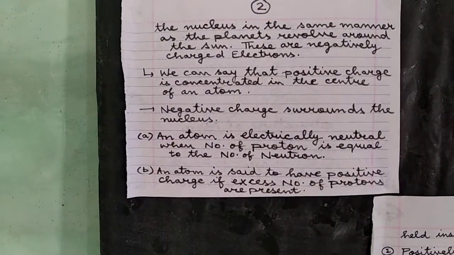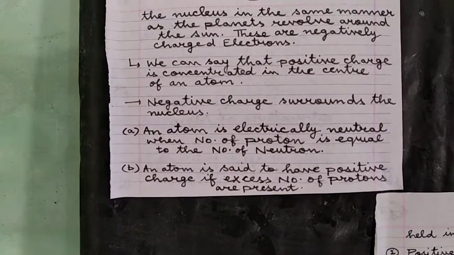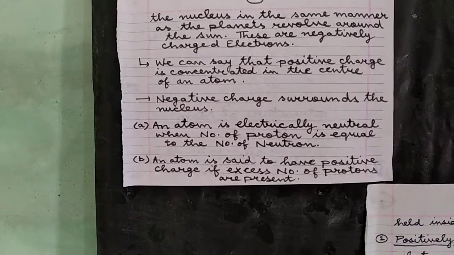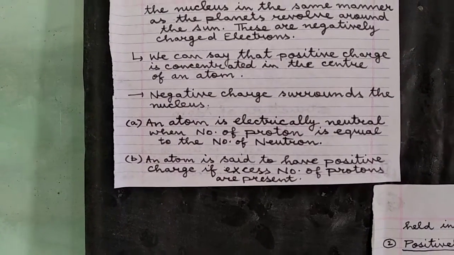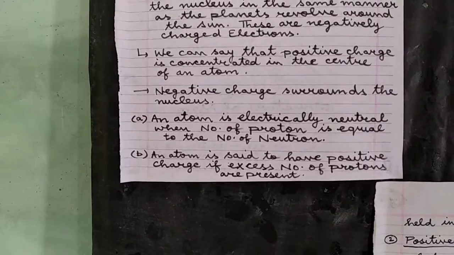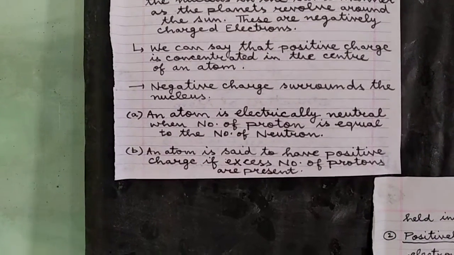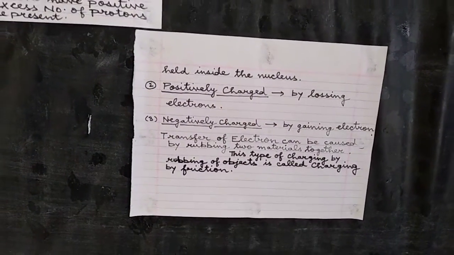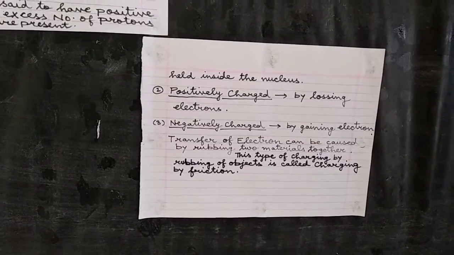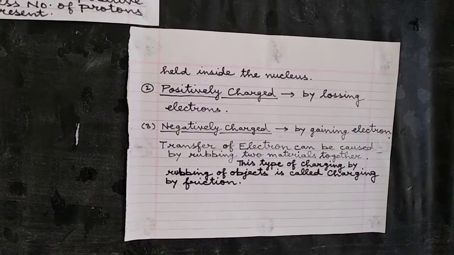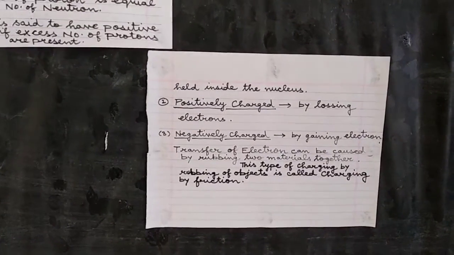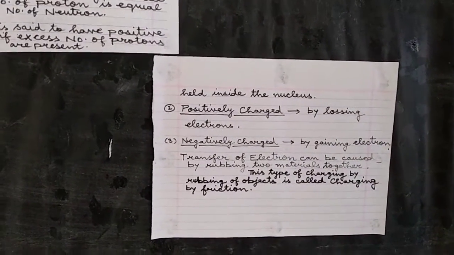In another case, we can say that the atom is positively charged if the number of the protons present is more than the number of the electrons. How do atoms become positively charged?